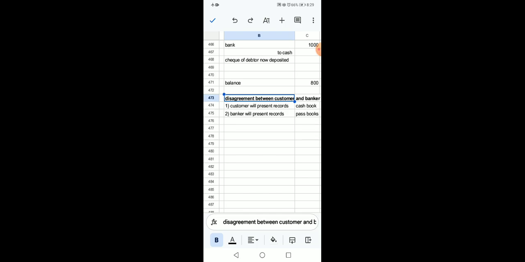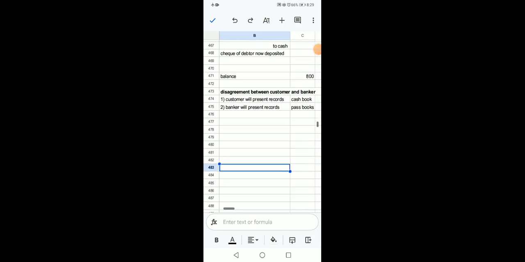Obviously, if two persons are not agreed upon one point and they are not accepting each other's logic or records, suppose the cash book holder, that means the customer, is saying your passbook is wrong, and the passbook holder banker is saying no, your cash book is wrong, and they are not agreed upon one single point.